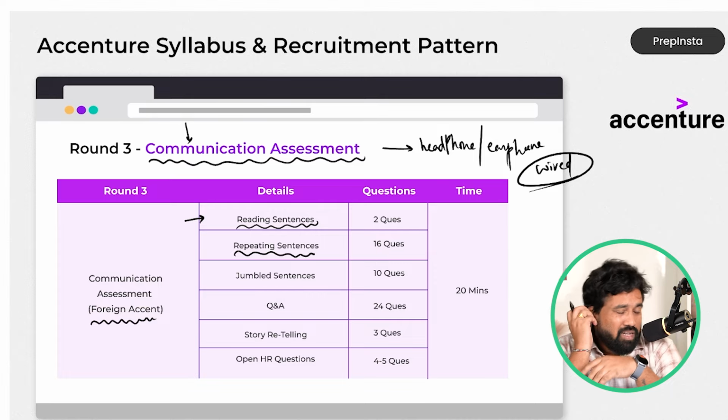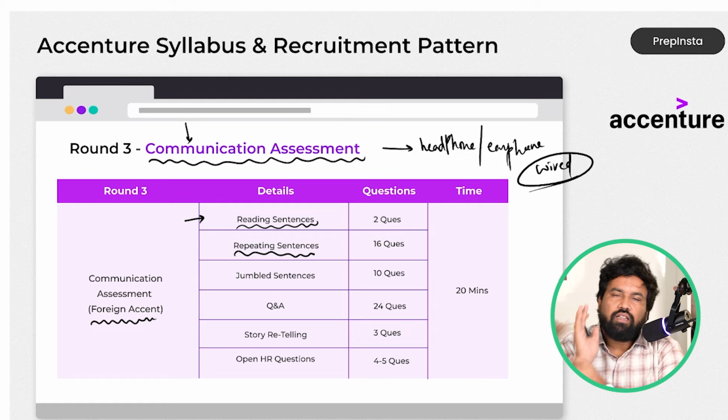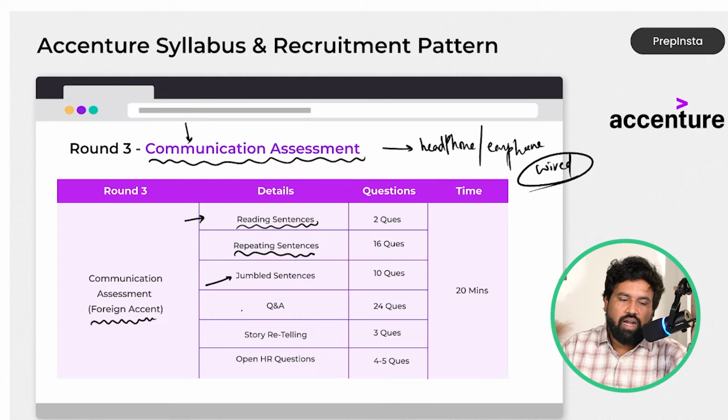Or they only speak, you have to listen carefully and retell the story or sentence they say. Next, jumbled sentence: they will give you a jumbled sentence and you need to speak it in the right order. Question and answers are in general based on agree, disagree. There will be no grammar or anything. It's purely related to your behavioral test.